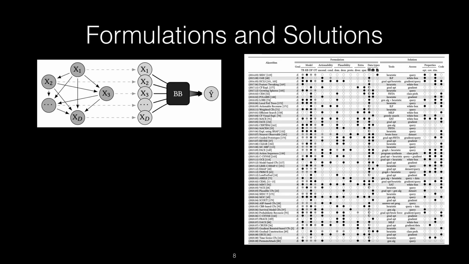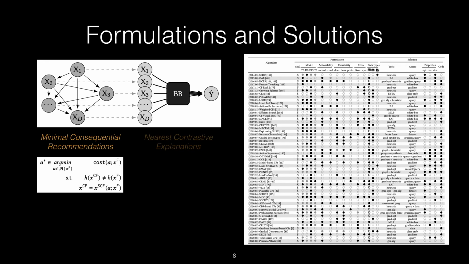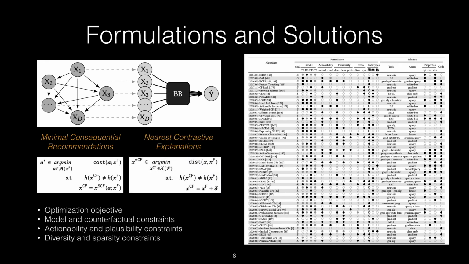Later in this survey, we provide formulations of both contrastive explanations and consequential recommendations, and review over 50 papers in recent years summarizing the optimization objectives and the constraints that are required to formulate realistic real-world settings. These constraints may include counterfactual constraints, model constraints, actionability and plausibility constraints, and sparsity and diversity constraints. In this table, we also summarize the tools, access, and properties of the desired solutions that have been explored.